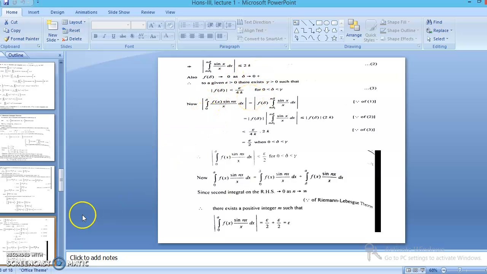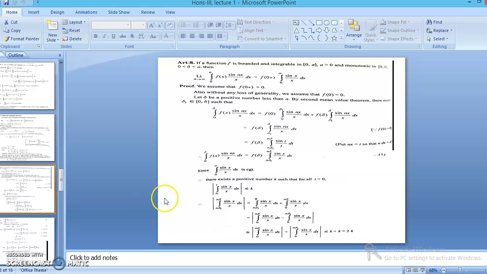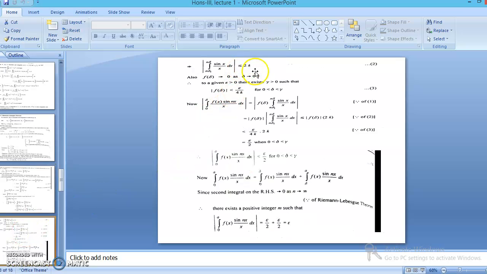Then finally the term which we are taking, take modulus on both sides. We get the modulus of f delta times the modulus of the second integral. The modulus of the integral is less than or equal to 2k, and the modulus of f delta is less than epsilon by 4k. We are substituting values from equations number 2 and 3 in this inequality. We are left with epsilon by 2. So this integral becomes less than epsilon by 2.